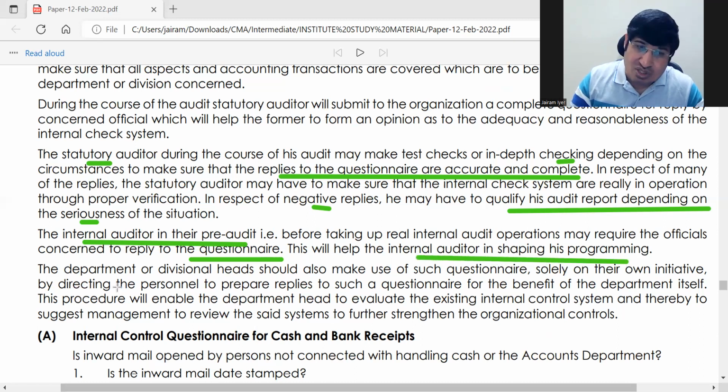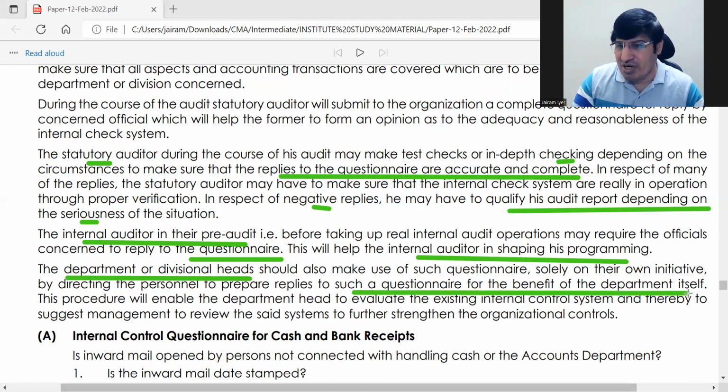It will also help department or divisional heads, because they know that if most of these questions are answered yes, then the system is very good, and the management also wants the system to be good. So they can also use such a questionnaire for the benefit of the department.